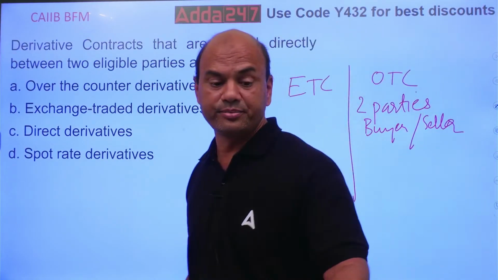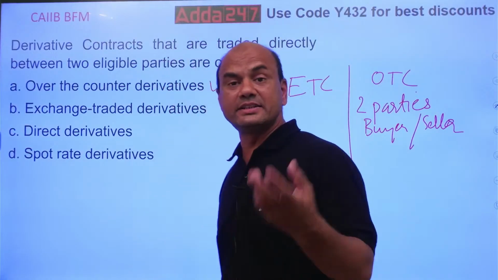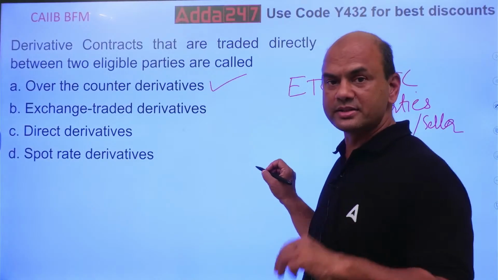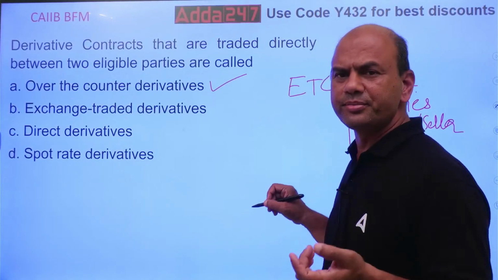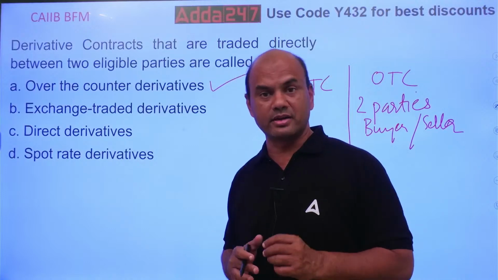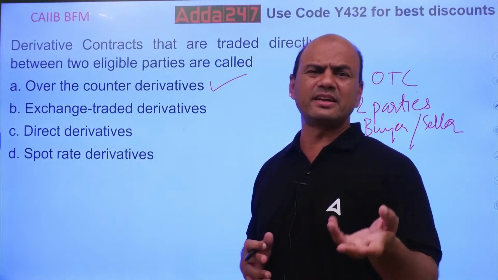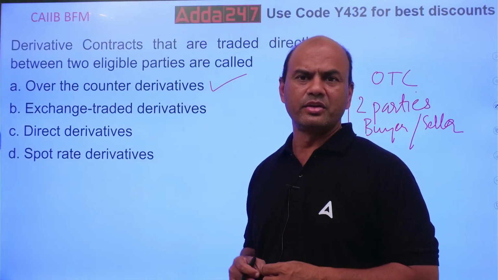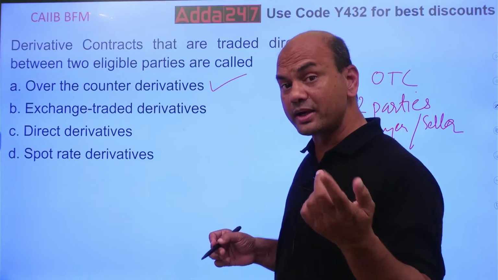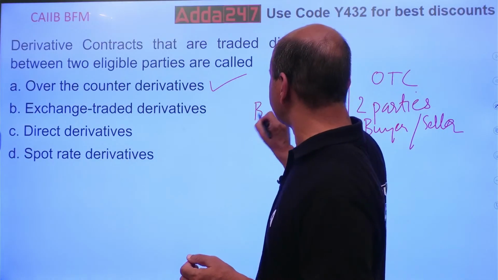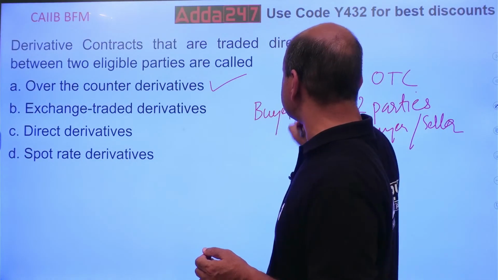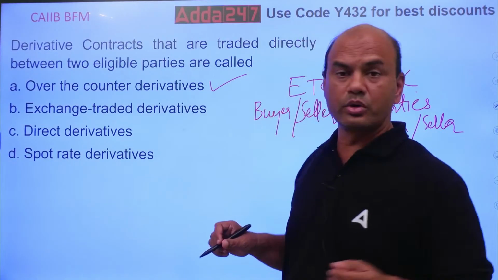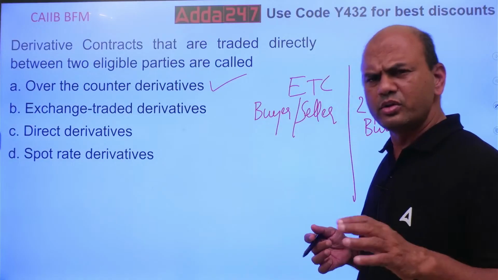Now the next part: exchange traded derivatives. In exchange traded derivatives, there are three parties. One more example: when you buy shares in the stock market, let's say Reliance or Infosys, do you know the seller? There is a buyer and a seller, but you don't know who has sold it.